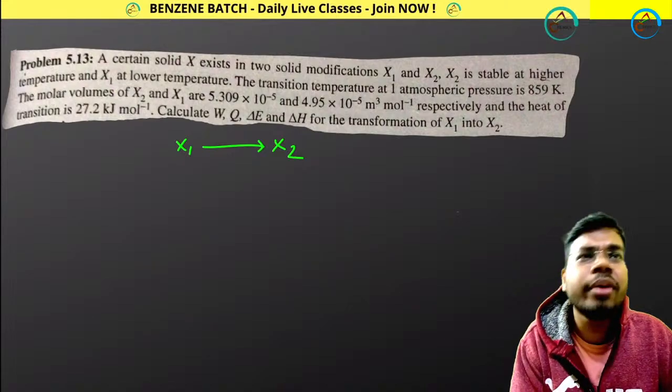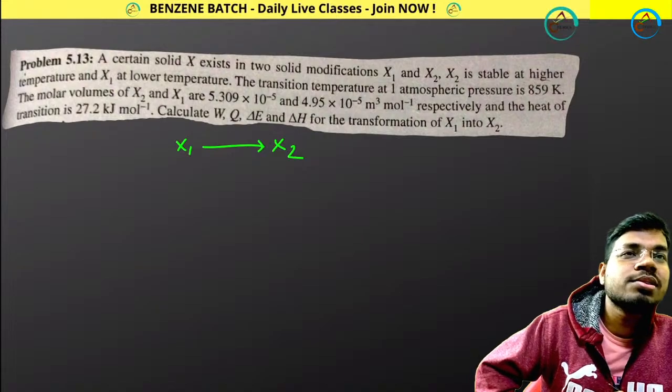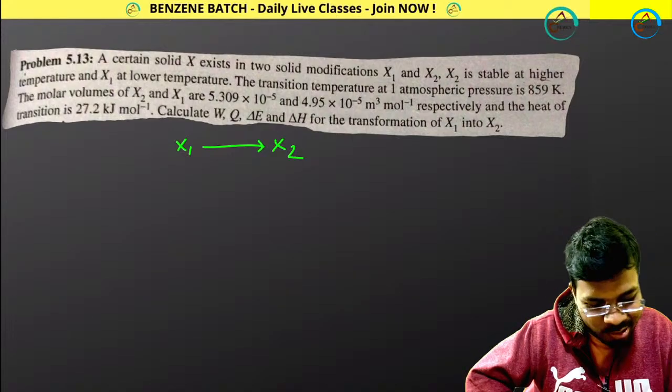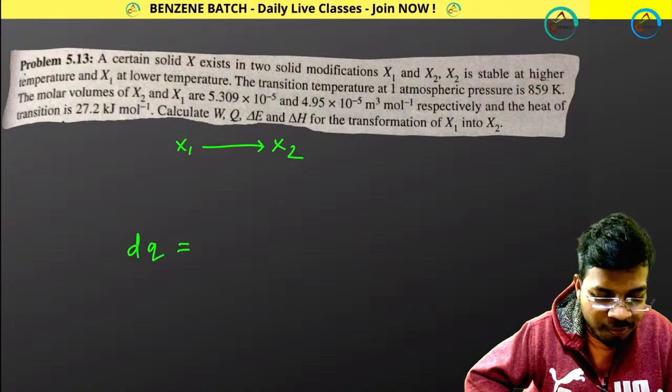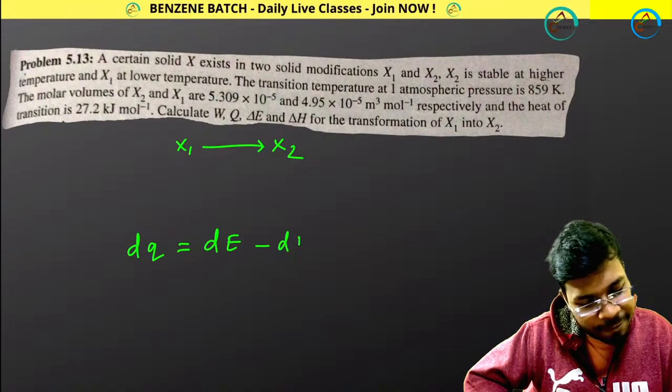So Q equals delta E, then W should be 0 according to the first law. You are talking in this way, right? Let's solve your problem. dQ equals dE minus dW.